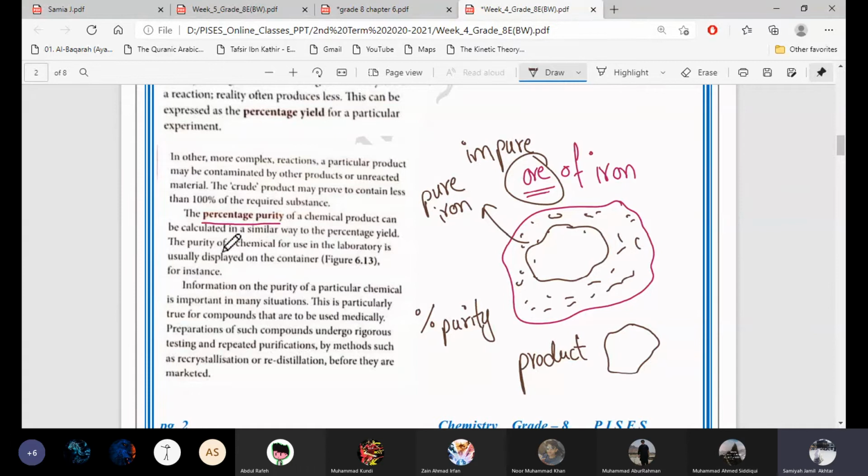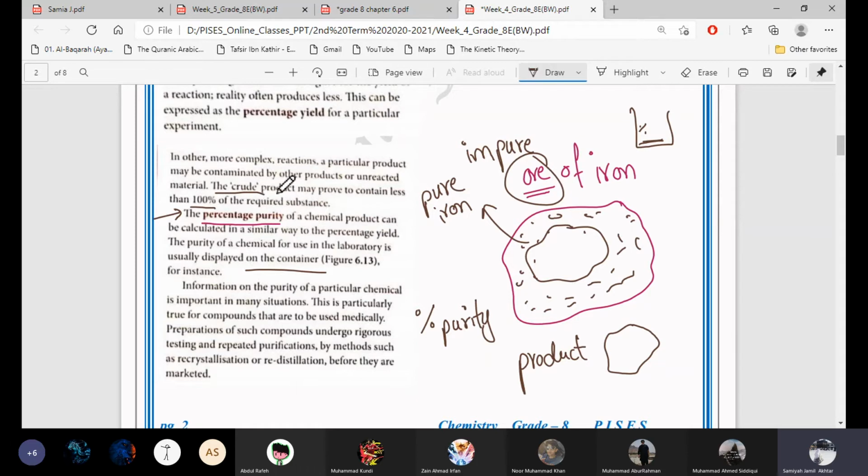Okay. The percentage purity of a chemical product, I'm reading from the book, can be calculated in a similar way to the percentage yield. The purity of a chemical for use in the laboratory is usually displayed on the container. So most of the time the percentage purity is written on the container. And in the paragraph it's written: the crude product may prove to contain less than 100% of the required substance.